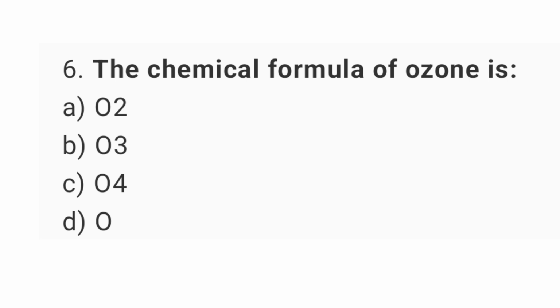Question number 6. The chemical formula of ozone is. The right answer is option B, O3.